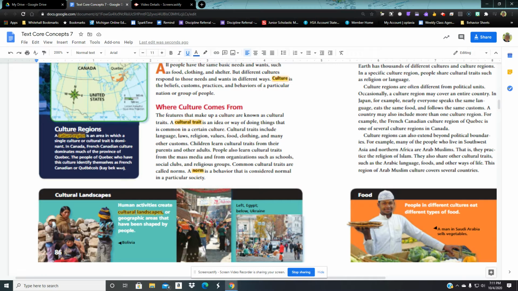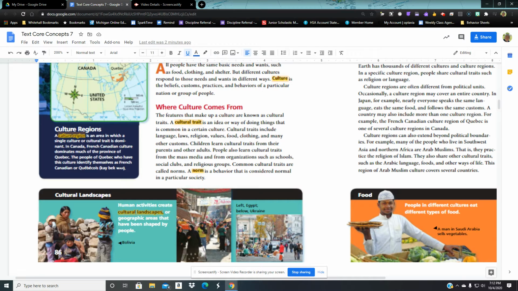Children learn cultural traits from their parents and other adults. People also learn cultural traits from the mass media, so TV, radio, online now, and from organizations such as schools. You spend a lot of time there learning from each other, social clubs, and religious groups.